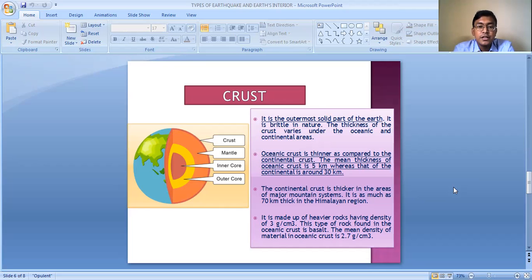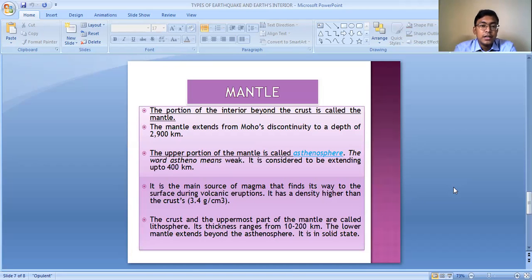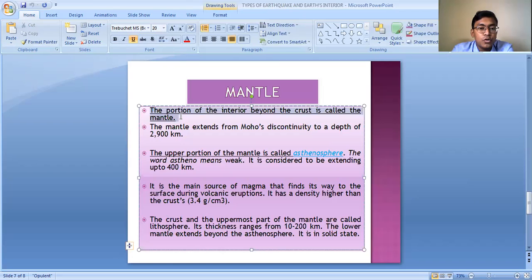The next one is the mantle. The portion of the interior of the earth beyond the crust is called the mantle. The mantle extends from Moho's discontinuity to a depth of 2,900 kilometers. So it lies between the Moho's discontinuity and the 2,900 kilometer depth.